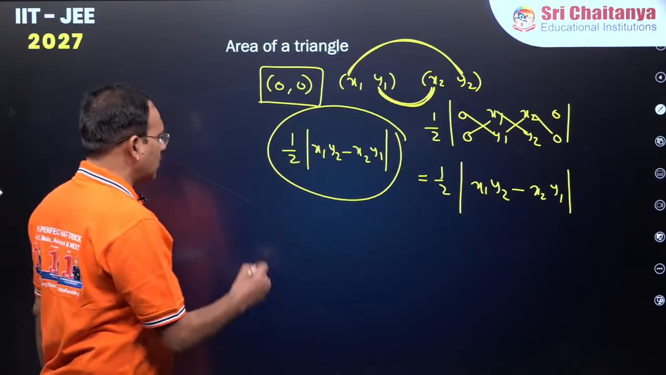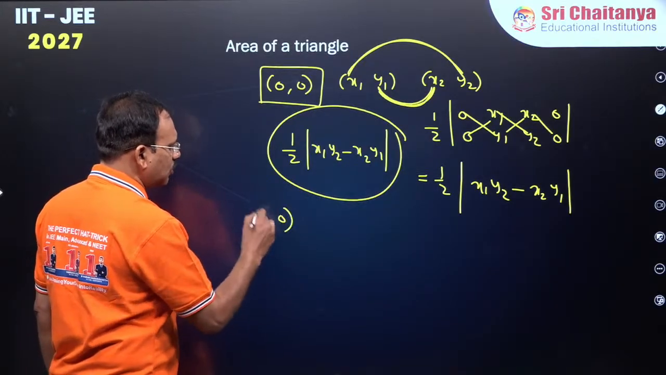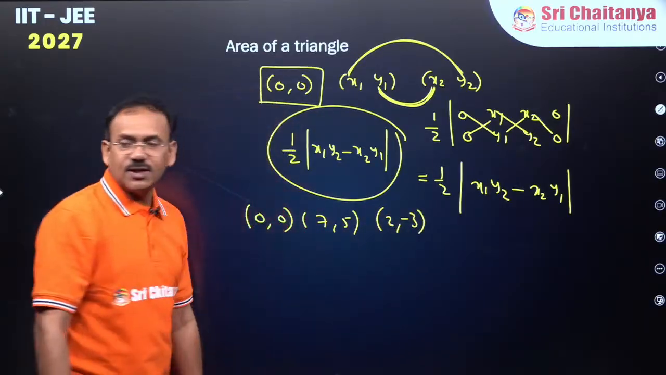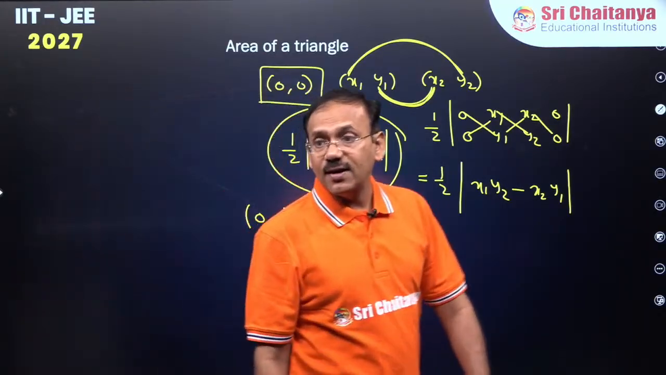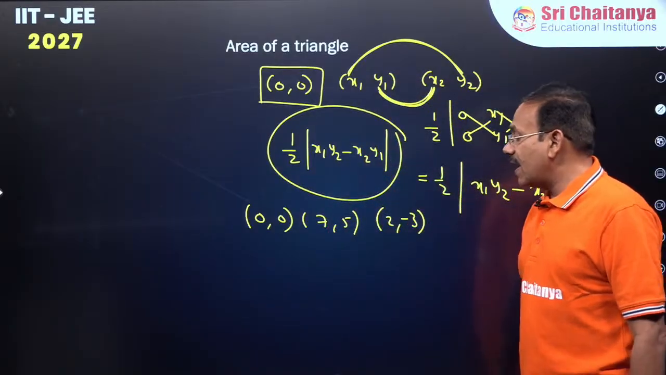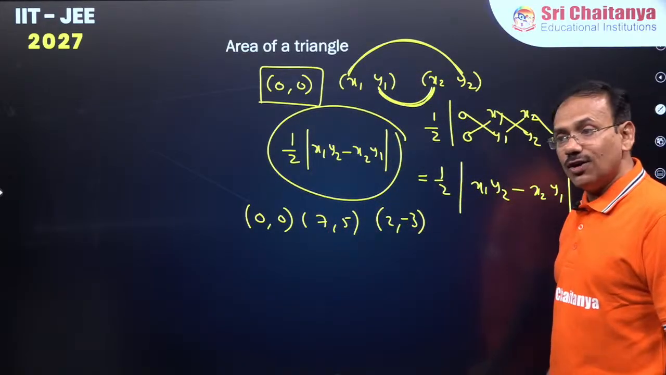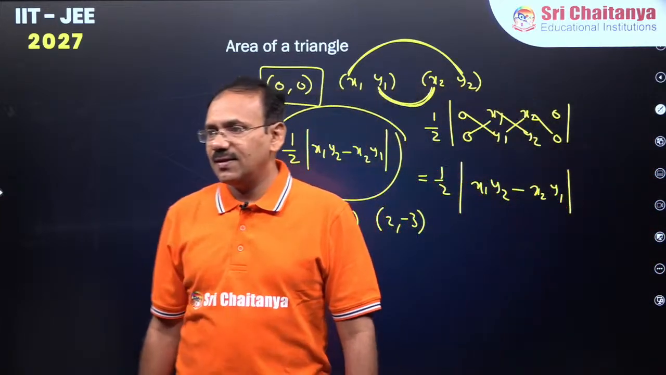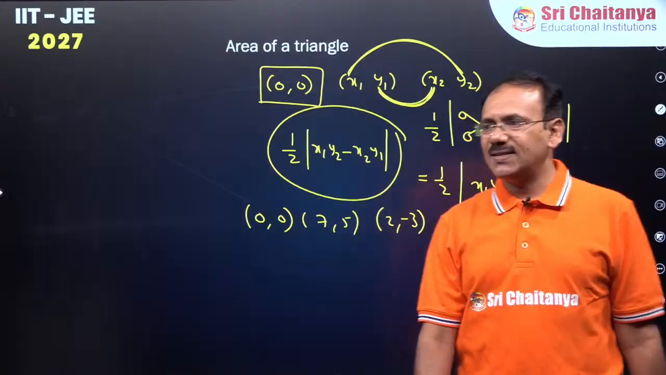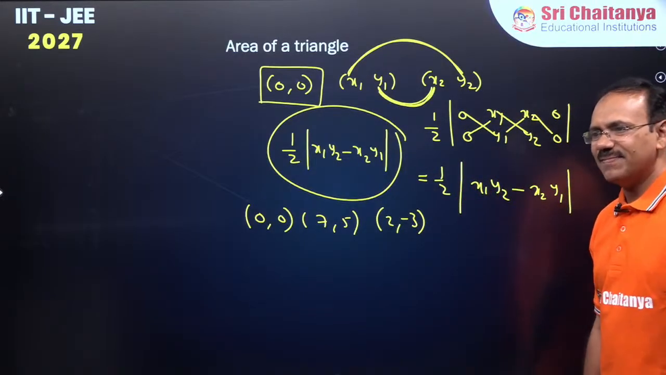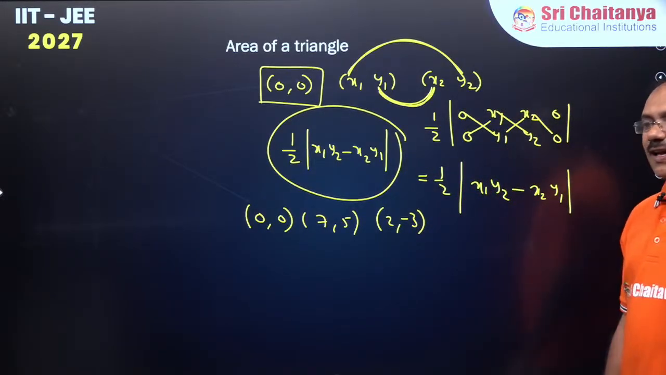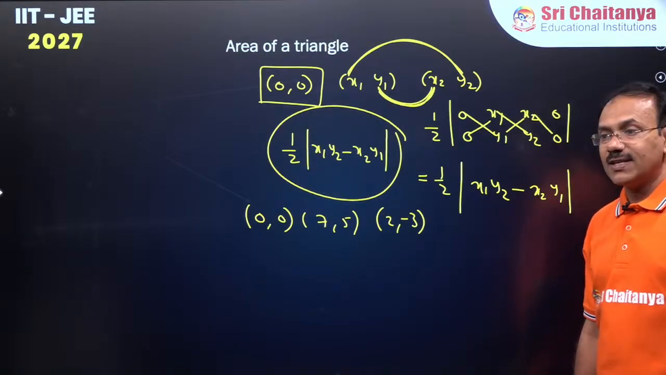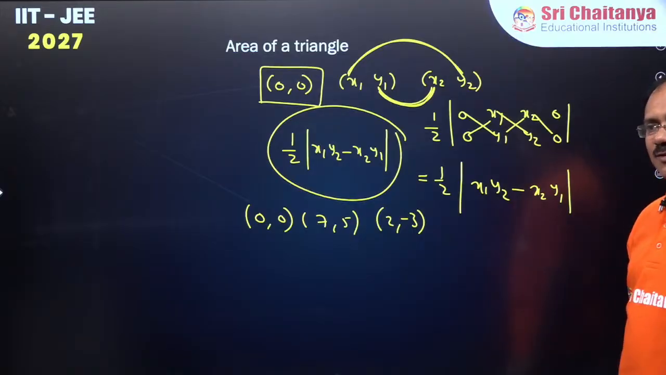Try to find the area of this: (0, 0), (7, 5), (2, -3). Find the area of the triangle. Quick, quick. Let me see who can answer. Area of the triangle with vertices (0, 0), (7, 5), (2, -3). Quick. I'll give time. Please, Agneshri, please try. Try to find the area of the triangle whose one vertex is (0, 0). Come on, come on.